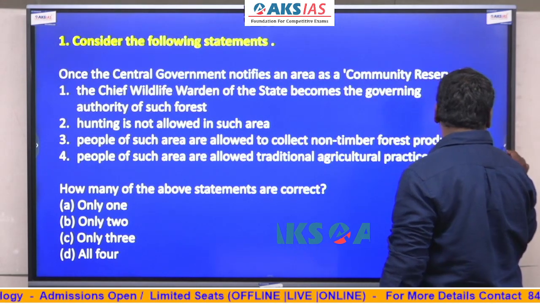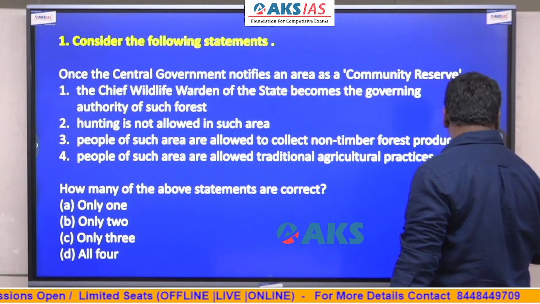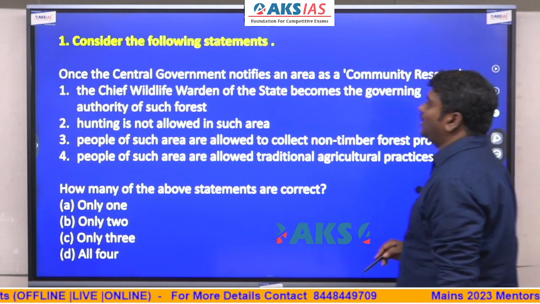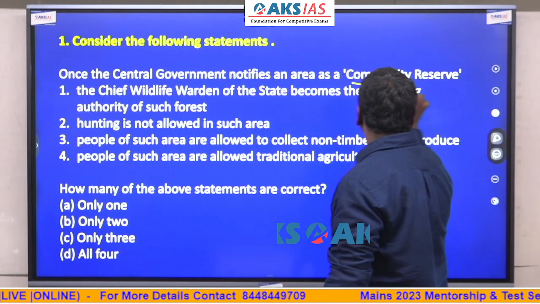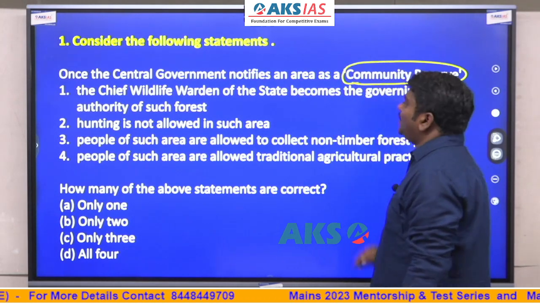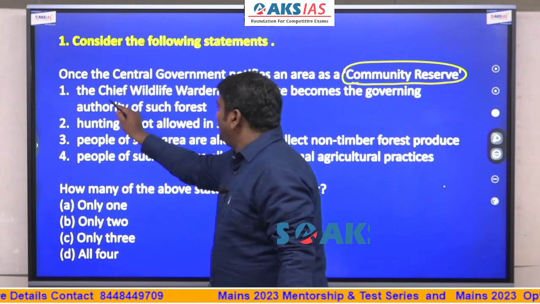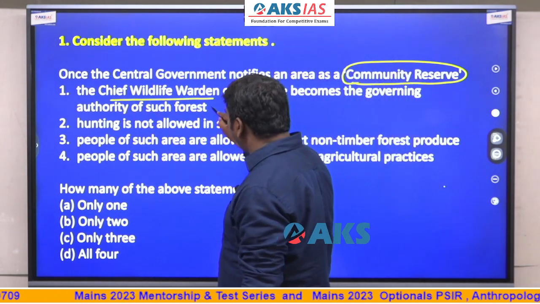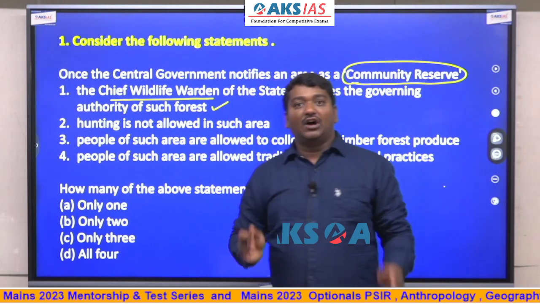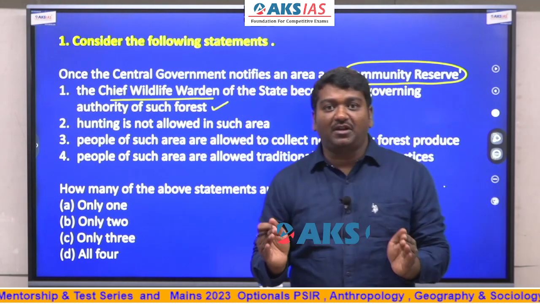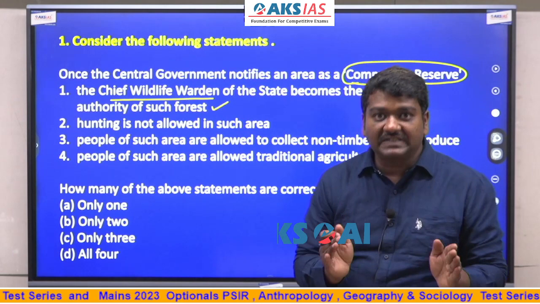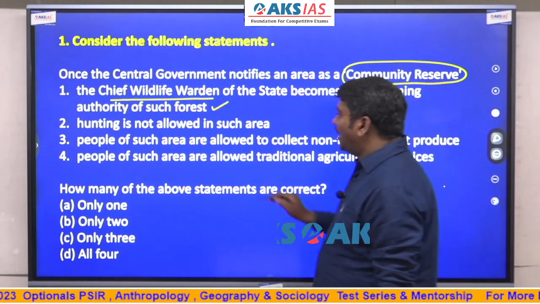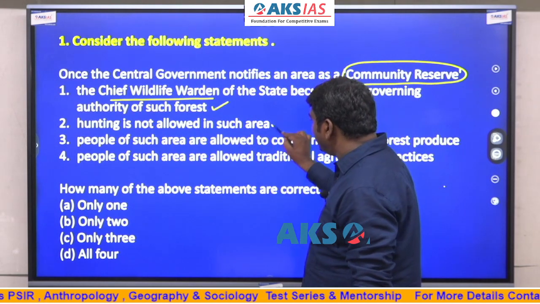First, community reserve. If you recollect the class lectures, we have spoken about these a lot. Community reserve: the chief wildlife warden of the state becomes governing authority of such forest. Yes, the authority to maintain the community reserve is actually given to the chief wildlife warden. Hunting is not allowed in such area. It's common sense.